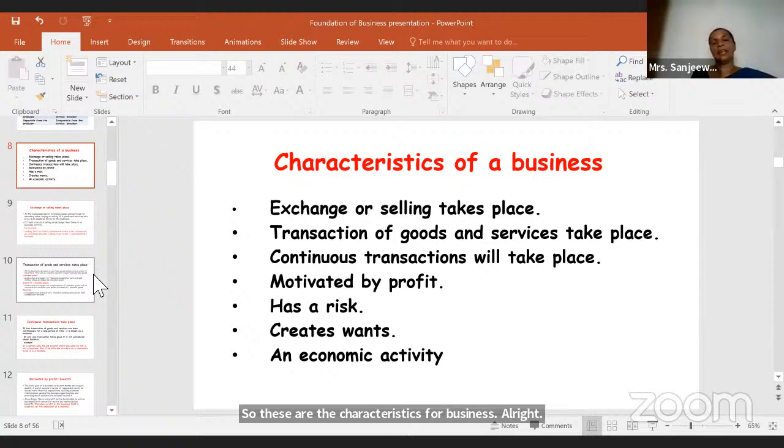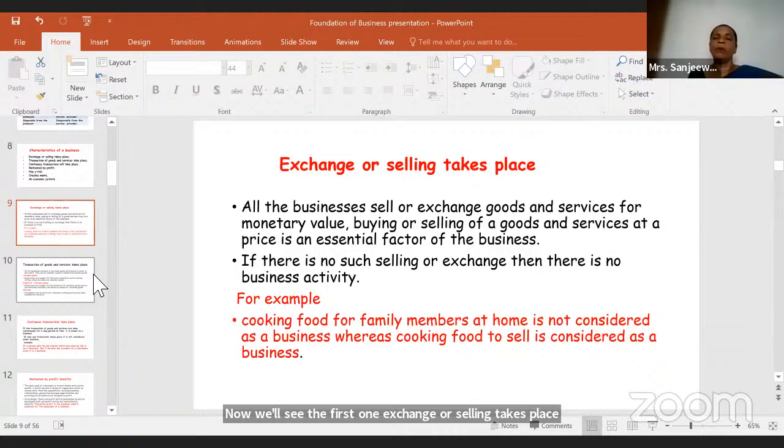Exchange or selling takes place. What do you mean by this? Now, all the businesses sell or exchange goods and services for monetary value, children. Right? If you're going to buy something, you need to pay, no? If you're going to sell something, you're hoping to get money from that person. That's because it's a business, right? So that's the essential factor of the business. If there is no such selling or exchange, then that is not a business, children.